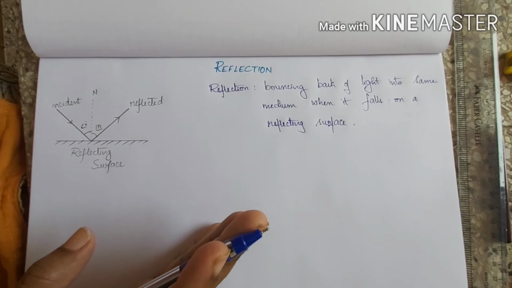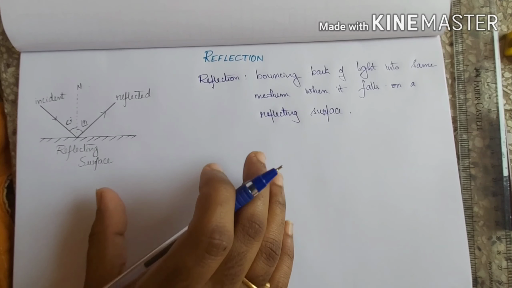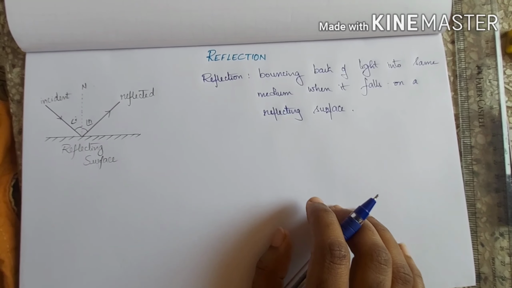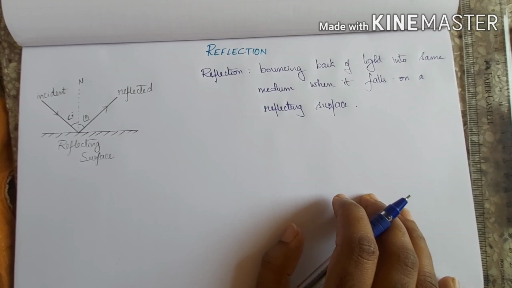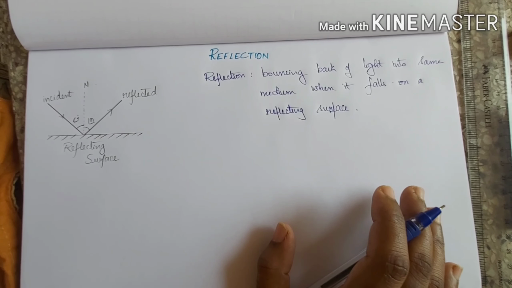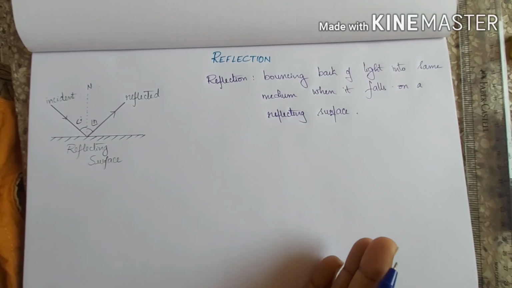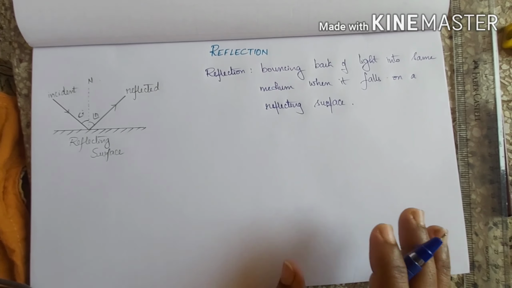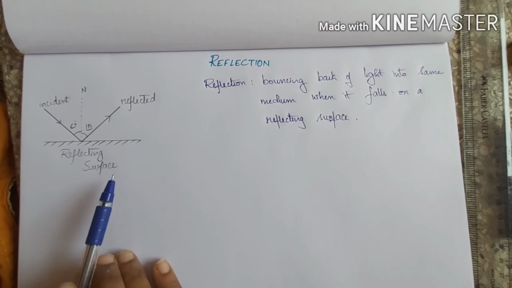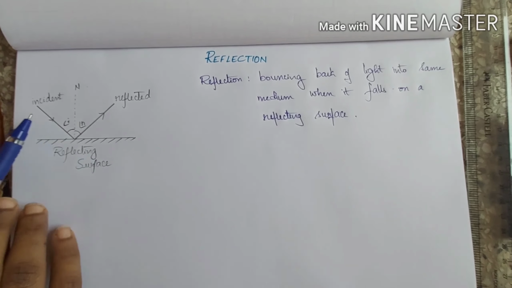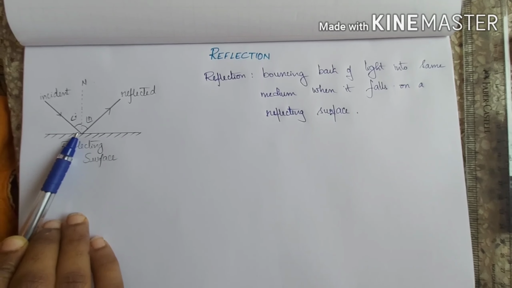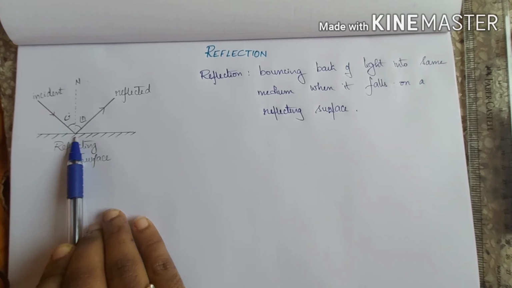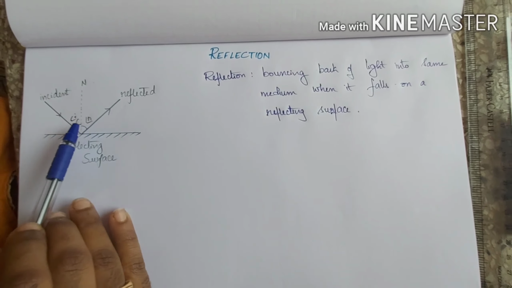Either it can be a regular reflection or an irregular reflection. When it falls on a reflecting surface like a mirror, it would be regular reflection. When it falls on irregular surfaces, or surfaces having some ups and downs which are not smooth, then that reflection will be irregular reflection. For now, for example, I am just taking a mirror. Light that falls bounces and travels into the same medium.